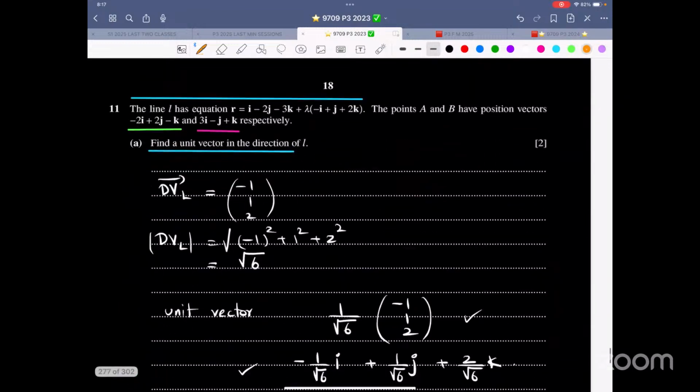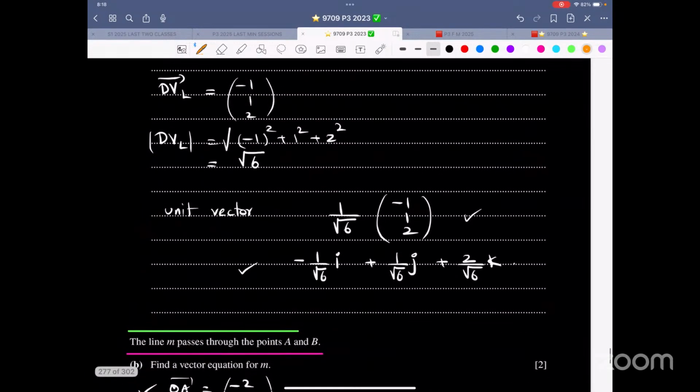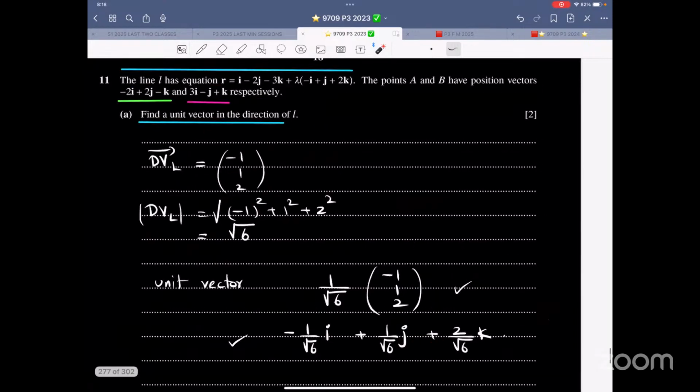Okay. Now, last question of vectors, and then I'll move to numerical solution. The line L has this equation. The points A and B have position vectors such and such respectively. Find a unit vector. What is the concept of a unit vector? It has a magnitude of 1 unit. Any vector divided by its magnitude is a unit vector. So this is the vector, this is the magnitude. Divide. You can leave the constant on the outside. You can write in the IJK form. They did not mention anything.